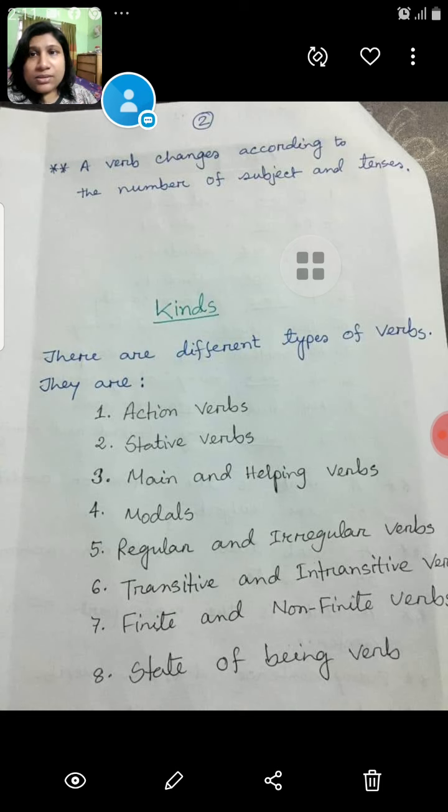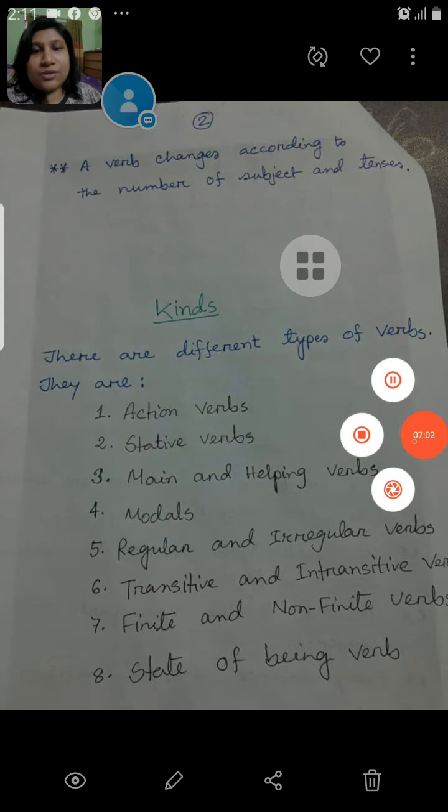One by one, step by step, I will discuss all of the verbs. Then finite and non-finite verbs. This is absolutely important to know when you are in class 9 or 10, because non-finite verbs are important for your sentence structure. Then state of being verbs. You have to understand these verbs, because without knowing them, you cannot learn English properly.